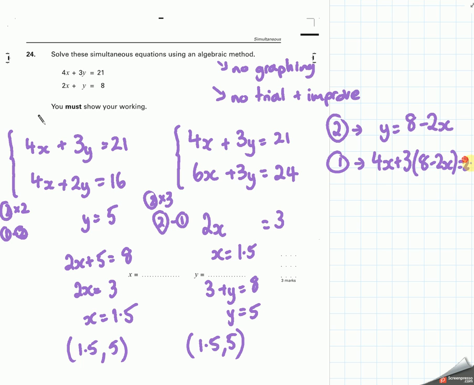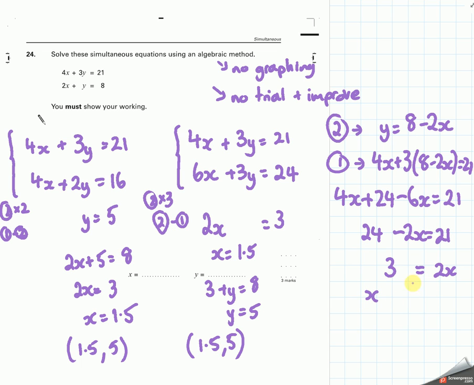equal to 21. Running out of space. Expand the bracket. Plus 24 minus 6x is equal to 21. I'm going to do the subtraction now. I get minus 2x plus 24 equals 21. I'm going to move the 2x to the other side by adding 2x to both sides, and I'm going to subtract 21 from both. And this now turns around and tells me that x is equal to 1.5, and therefore I can now do the y. So y equals 8 minus 3, which equals 5 again.